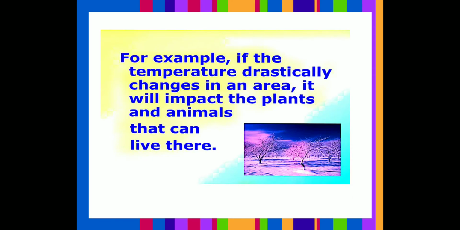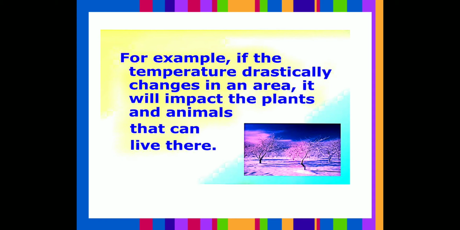Now, for example, if temperature drastically changes in an area, it will impact the plants and animals that can live there. So now we will study the interrelationship between biotic and abiotic components. Temperature is an abiotic component of nature. So suppose the temperature in an area changes, it will have an effect on the plants and animals too.